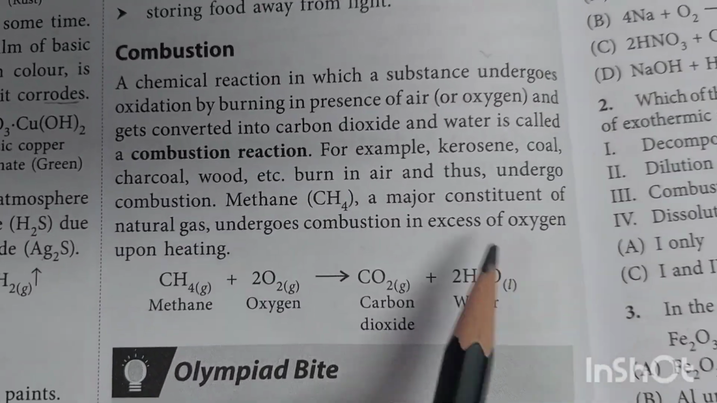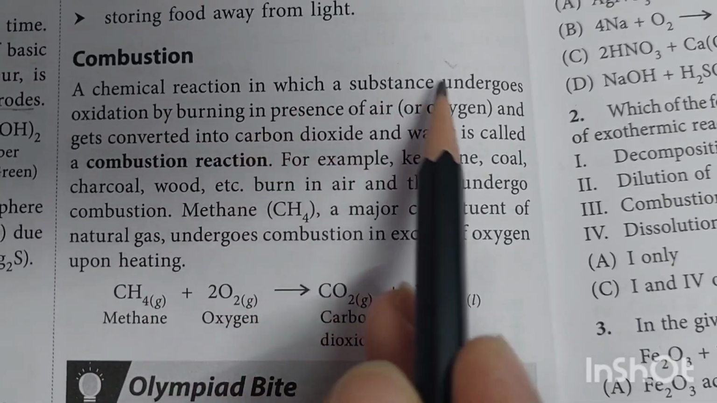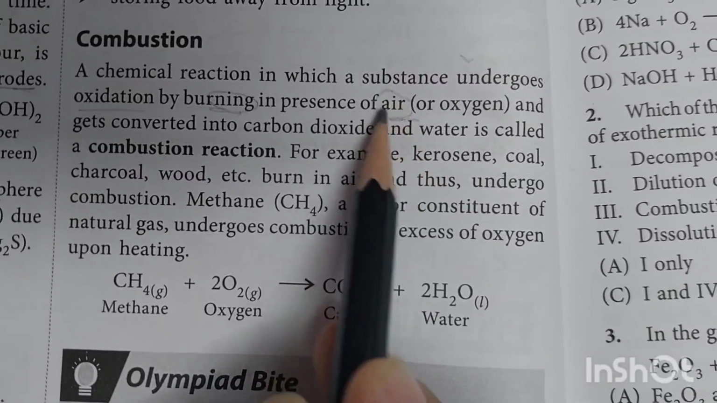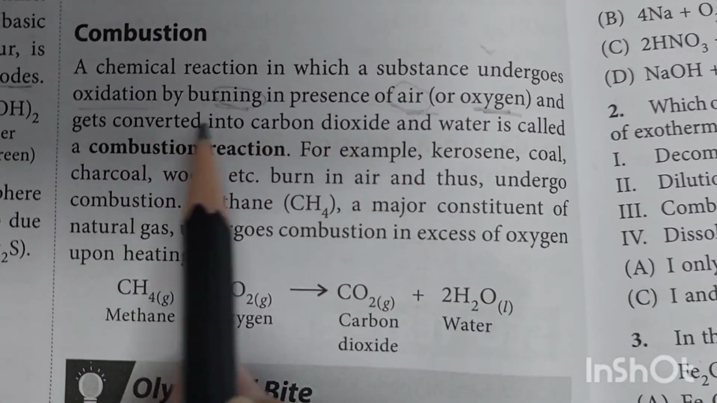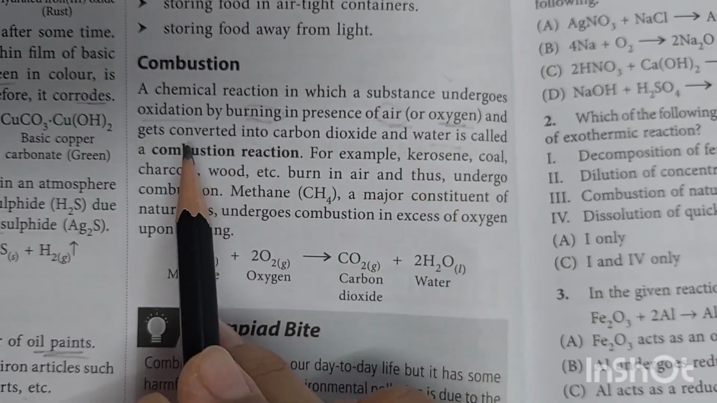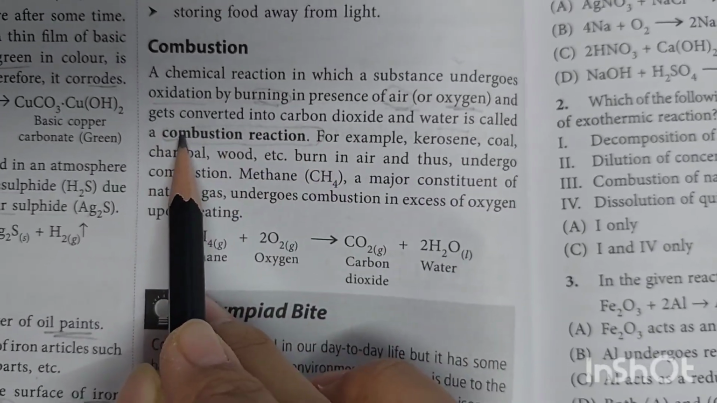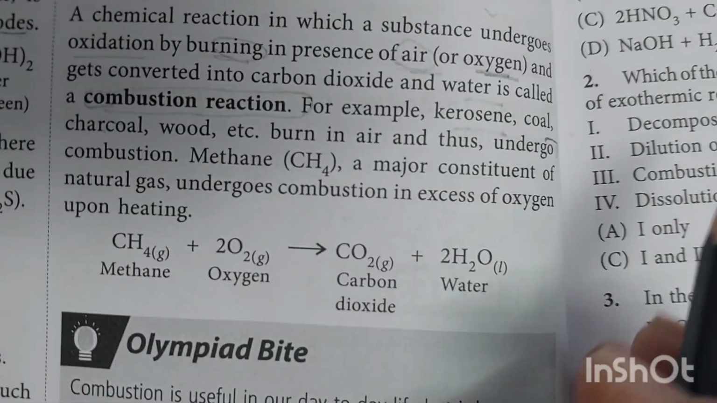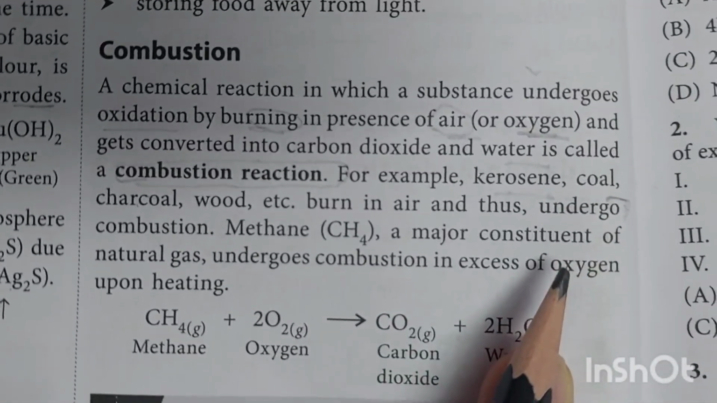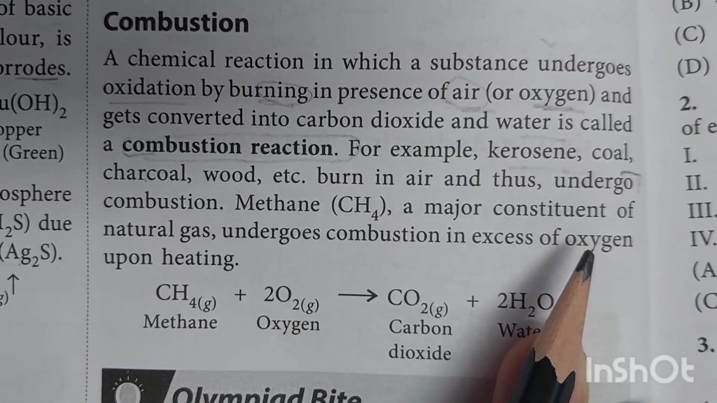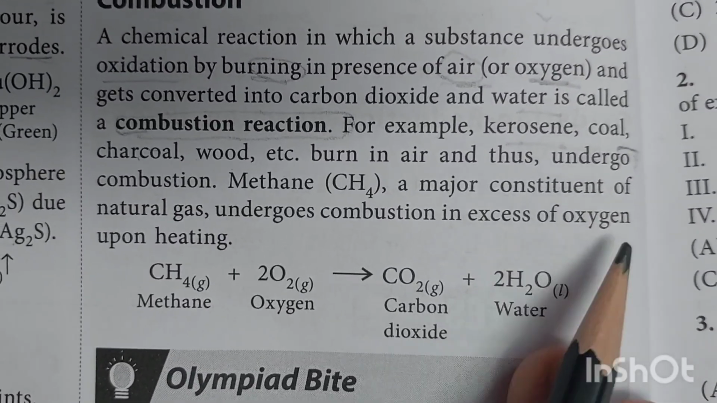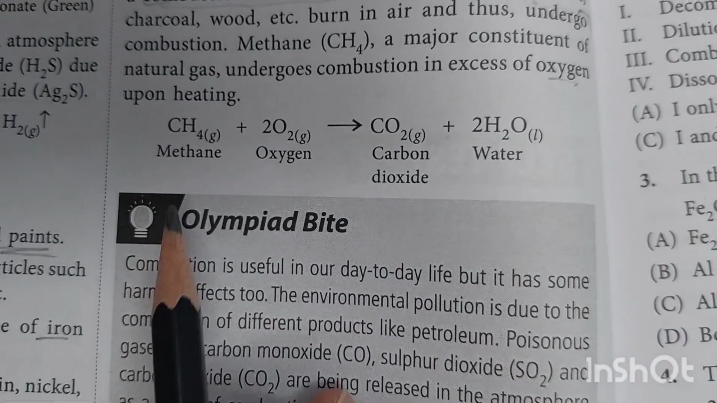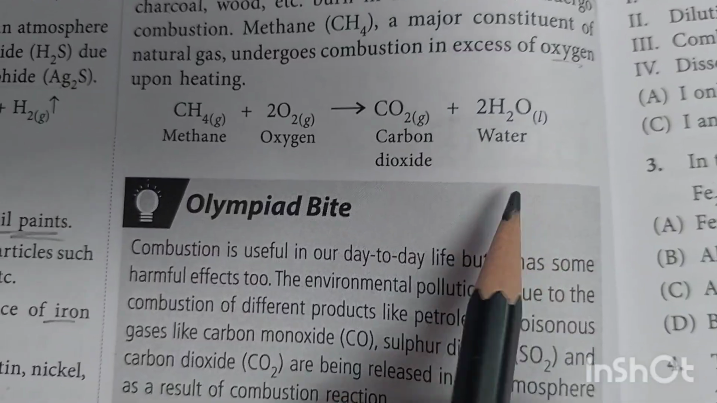Now we'll study combustion. A chemical reaction in which a substance undergoes oxidation by burning in presence of air, in the sense of oxygen, and gets converted into carbon dioxide and water is called a combustion reaction. For example, kerosene, coal, charcoal, wood, etc. burn in air and thus undergo combustion. Methane, a major constituent of natural gas, undergoes combustion in excess of oxygen upon heating. Methane plus oxygen gives carbon dioxide plus water.